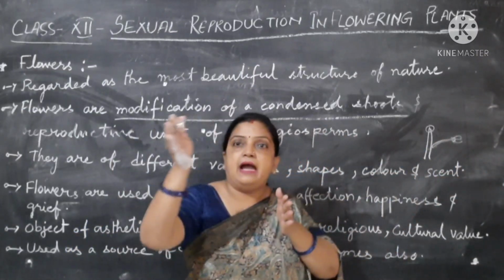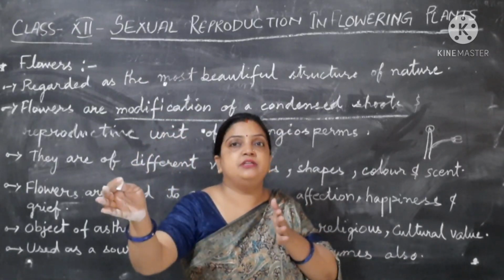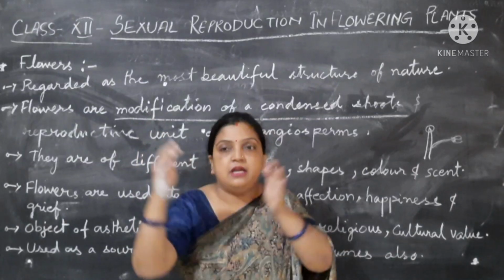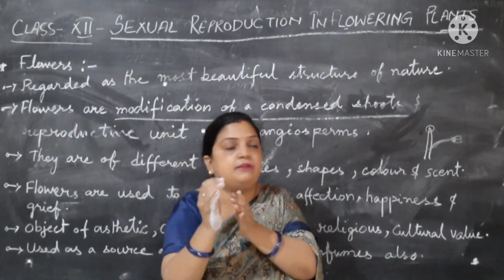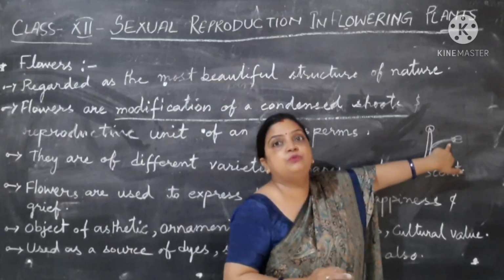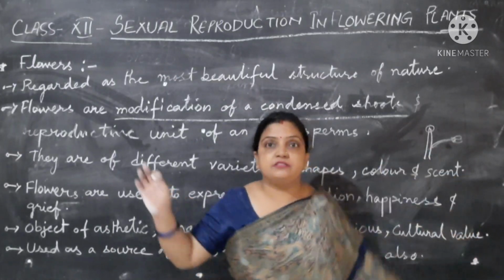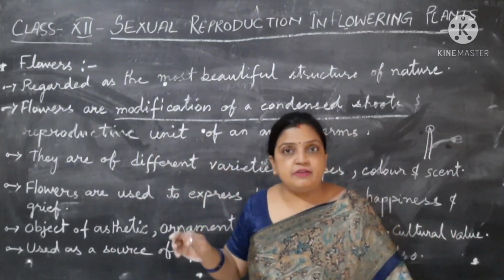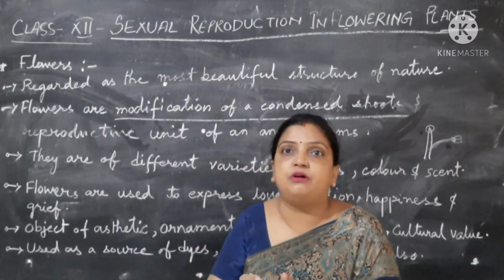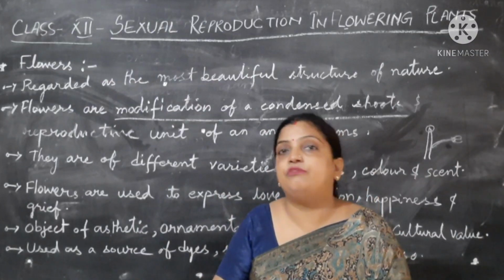The stem, after reaching a point, stops its growth, becomes condensed, becomes short in a portion, and modifies into a flower. So what is a flower? Flower is nothing but a modified, condensed section of a shoot.